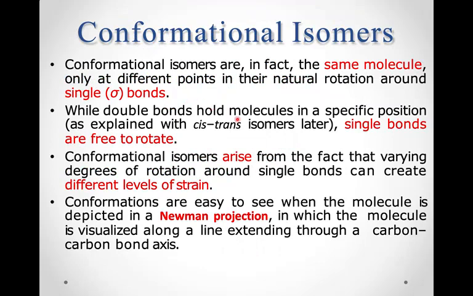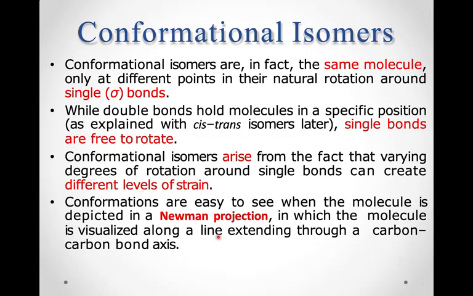While double bonds hold molecules in a specific position, as explained with cis-trans isomers later, and even previously I had explained with the help of butane, single bonds are free to rotate, unlike double bonds. So conformational isomers arise from the fact that varying degrees of rotation around single bonds can create different levels of strain. You know about the cyclic structures, they have angle strain. They have a maximum angle strain.